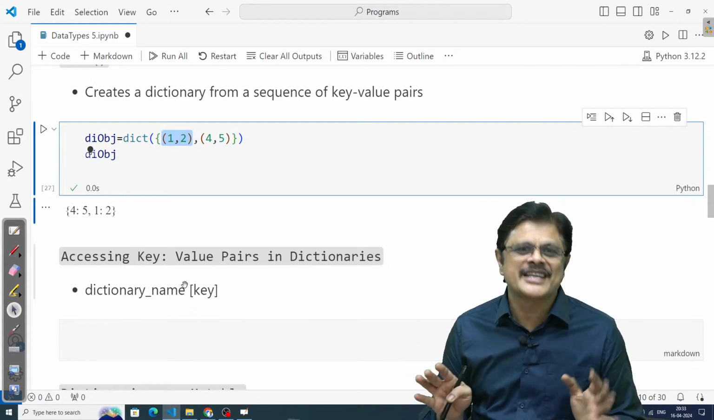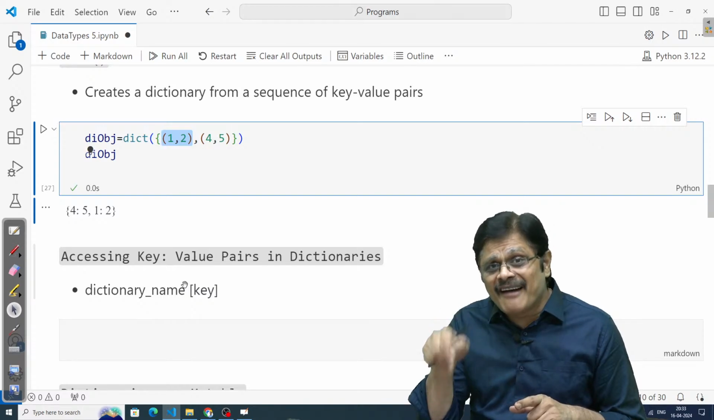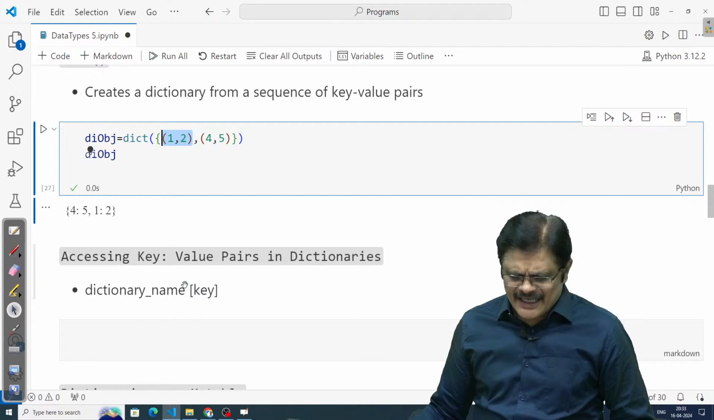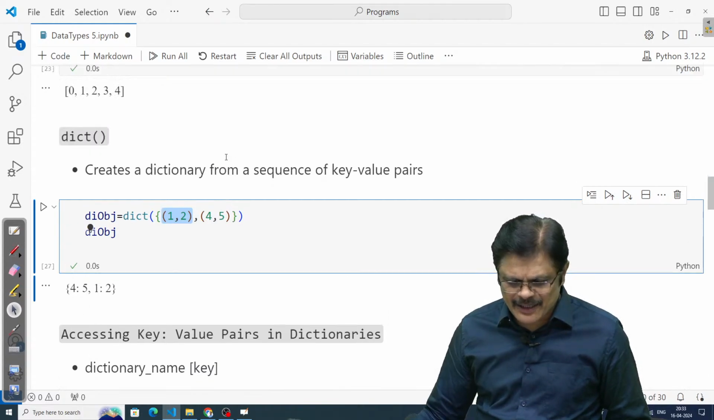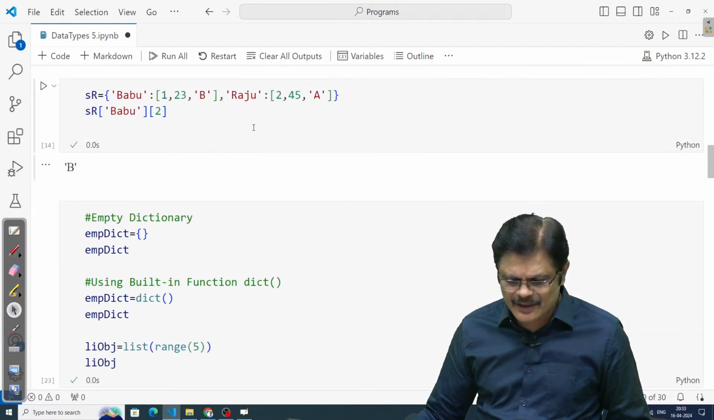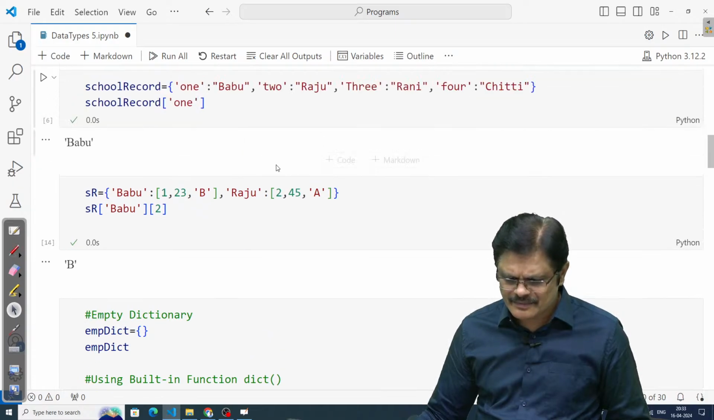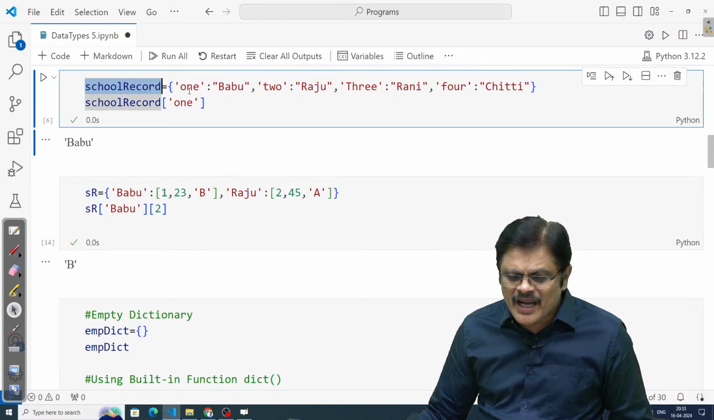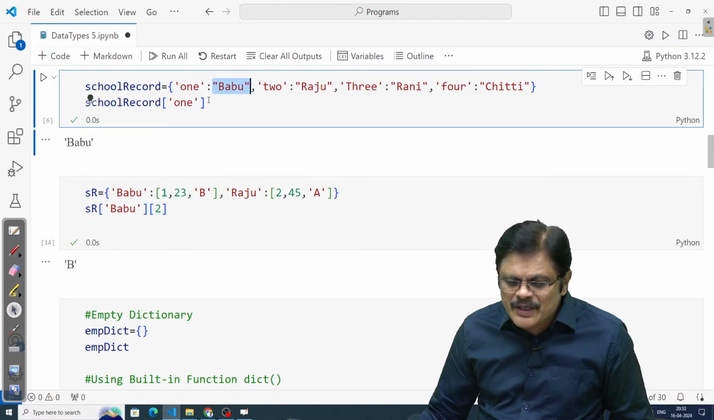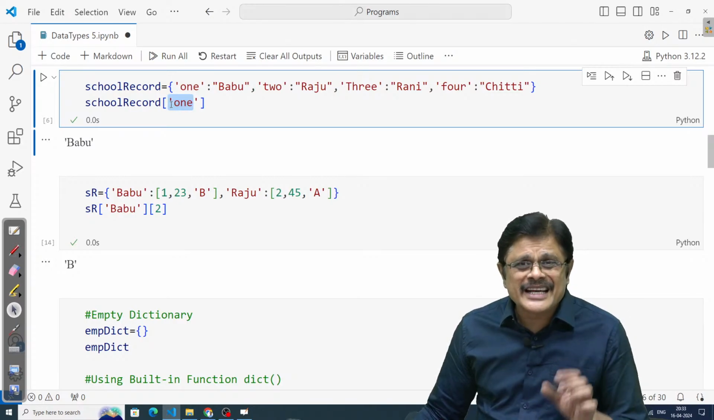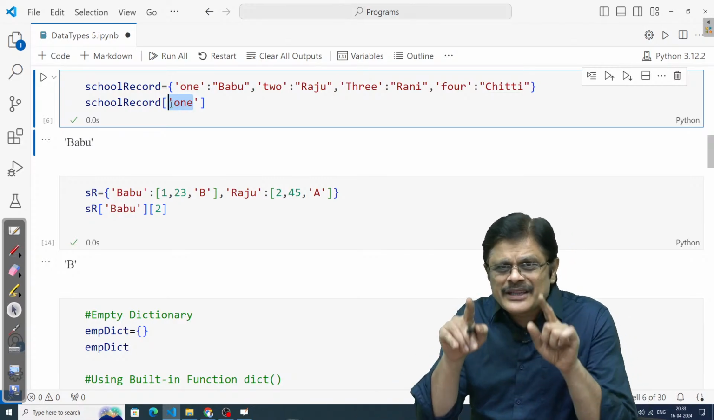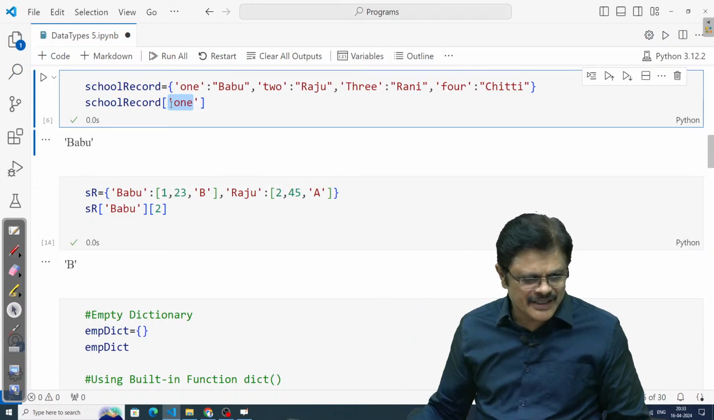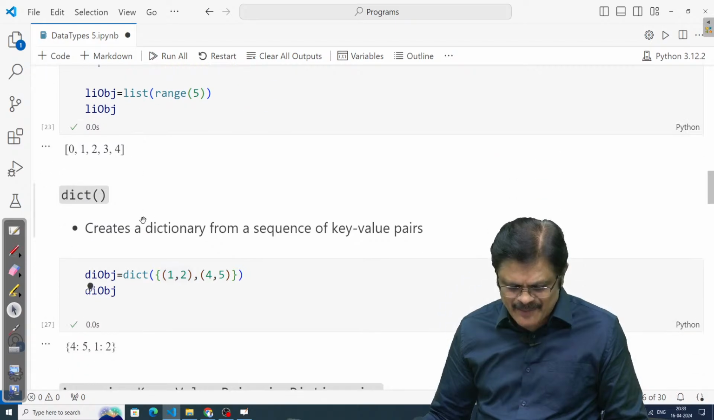Please note that it's not a sequence, but the values we can access using the indices. We already did it. For example, suppose you have this particular dictionary object. How can you access this value? Using the key. Dictionary name, and within the square brackets, if you write the key, you are going to get the value corresponding to it. So this is how we can access the elements of a dictionary.